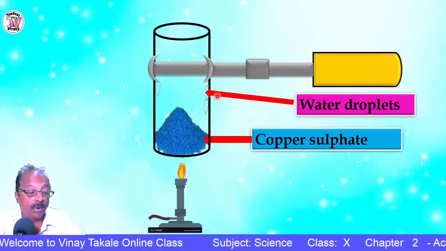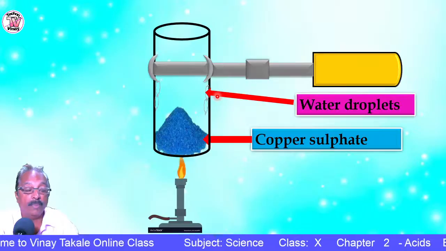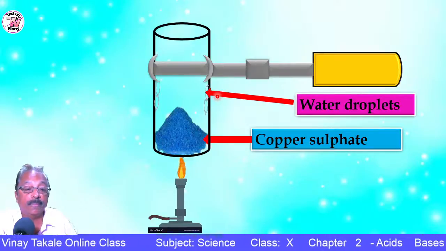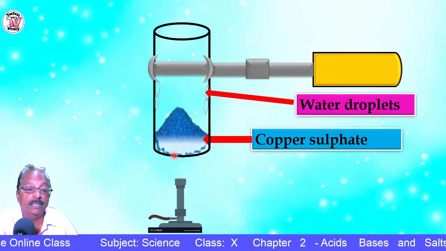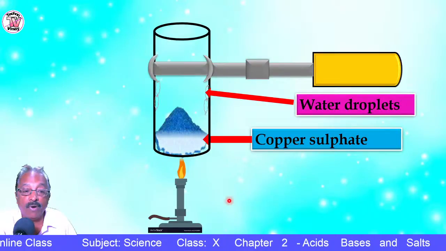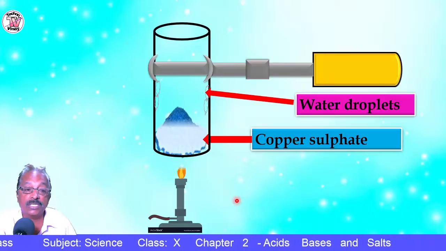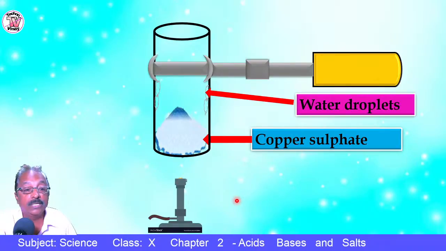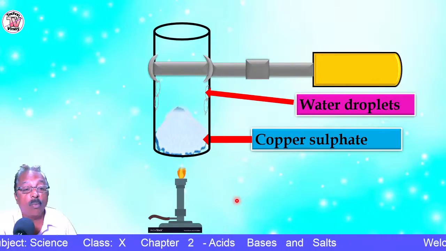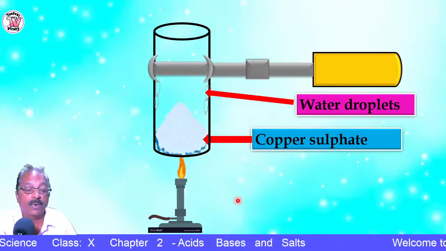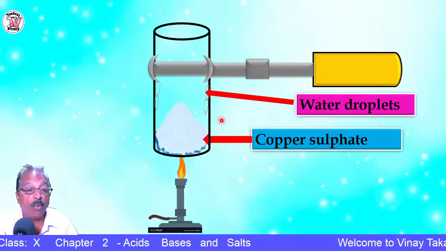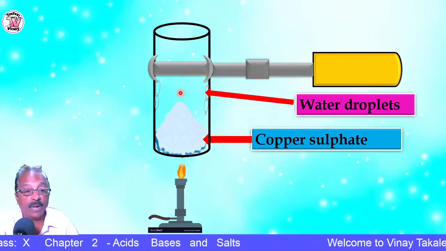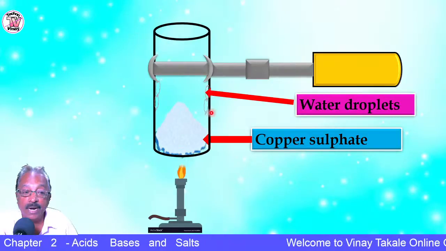So water will be given out in the form of water vapor and slowly, what can you see here? You can see the copper sulfate crystals turning white. Means what? They lose the water of crystallization. So water of crystallization is lost in the form of water vapor, and you can see this water droplet sticking by the side of the test tube.